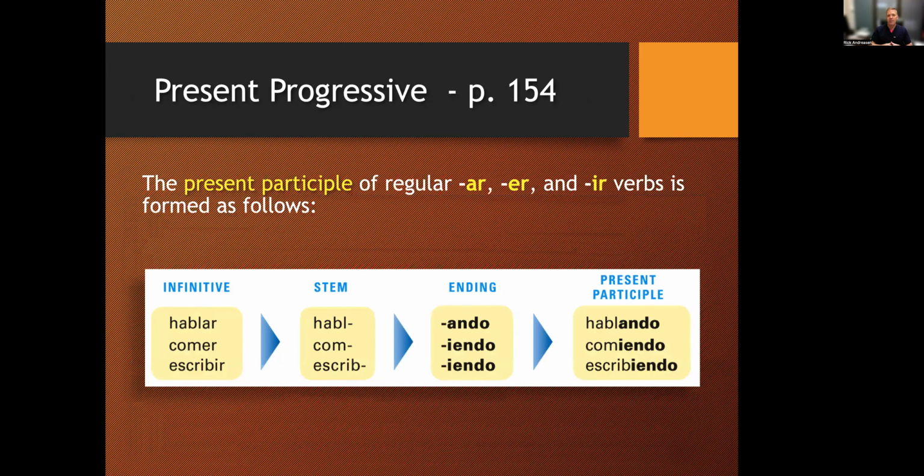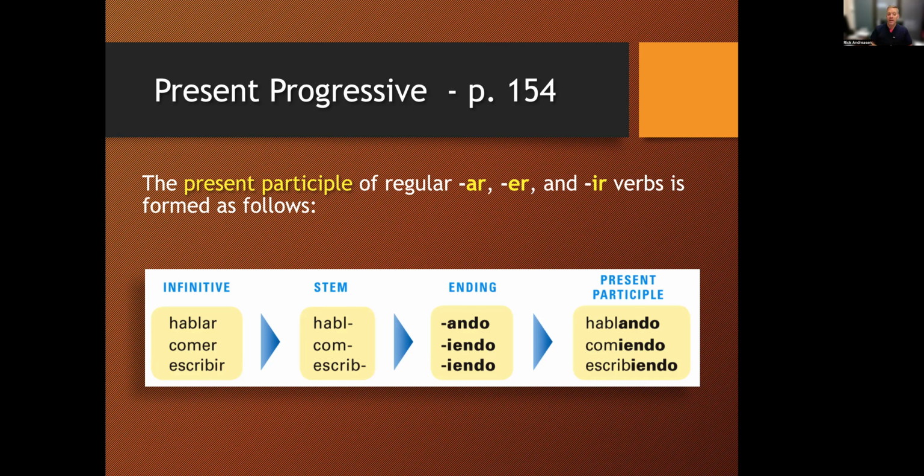So let's look at how to form this present participle. Very, very easy. You take the stem of the infinitive, which you've gone through many times. That's taking out the AR, the ER, or the IR ending, taking that off and adding ANDO for an AR verb or IENDO for an ER or IR verb. So aquí en la caja tenemos hablar. The stem becomes habl. The ending for an AR verb is ando. So we have the present participle hablando.